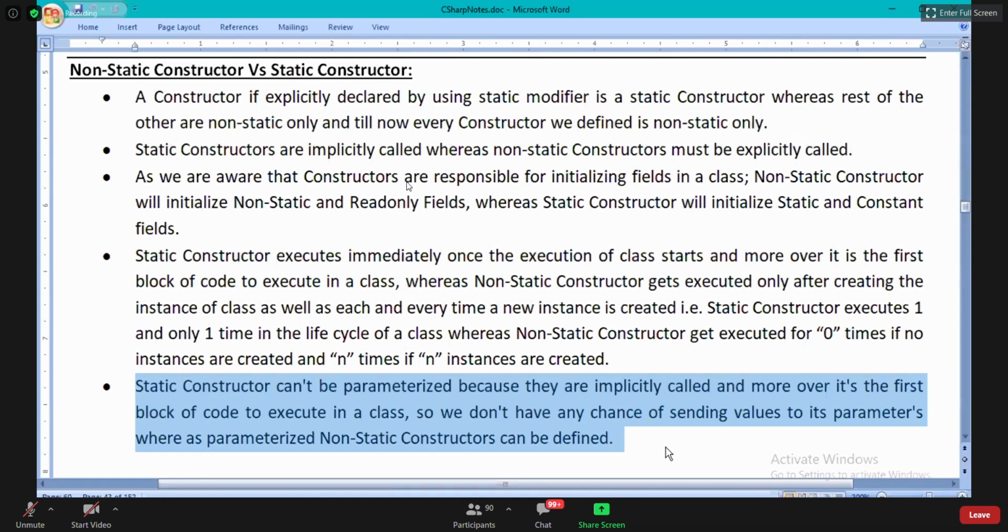But non-static constructors can be parameterized. Why? Non-static constructors are explicitly called. Are you guys clear?